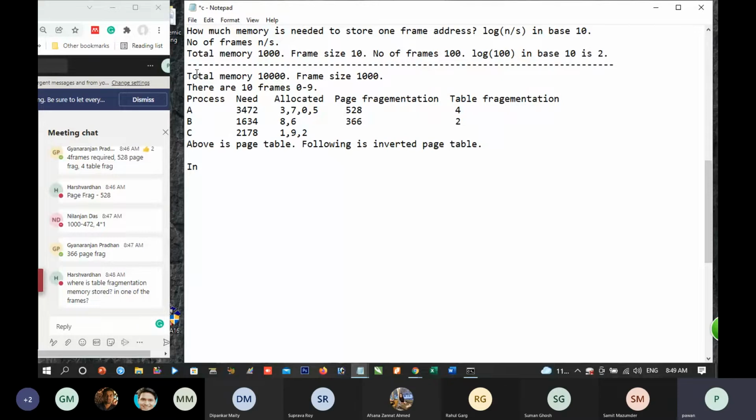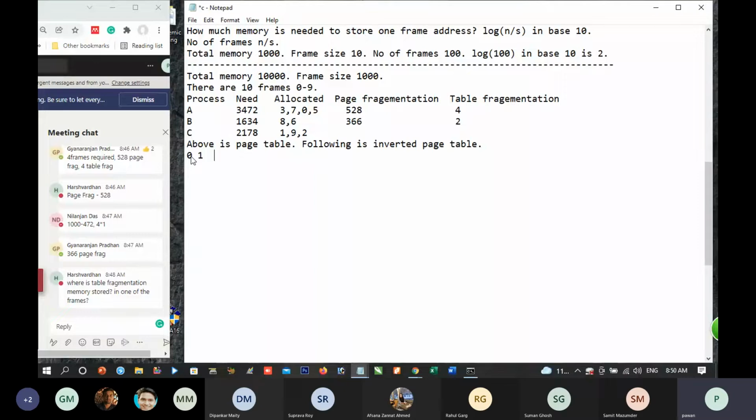What is inverted page table? What does page table do? Page table stores which frames are allotted and in which order. Inverted page table is opposite. Given a frame address, we can find out to which process it has been allotted and, corresponding to the process, what is its page number. Is it correct? We shall see to it.